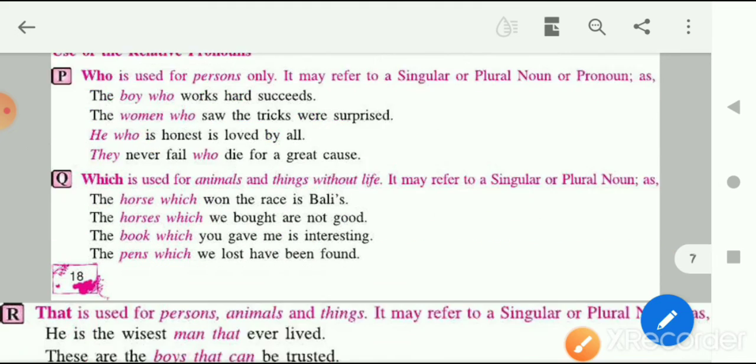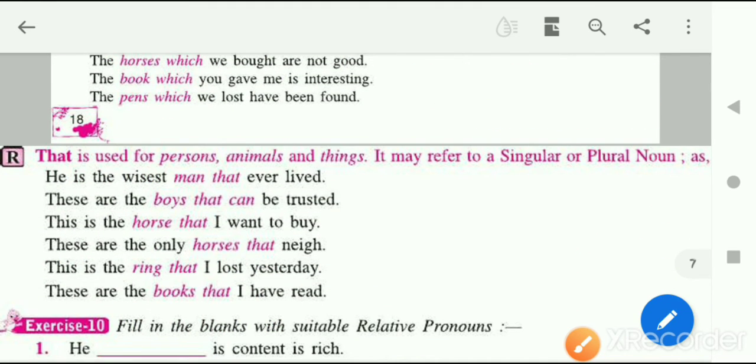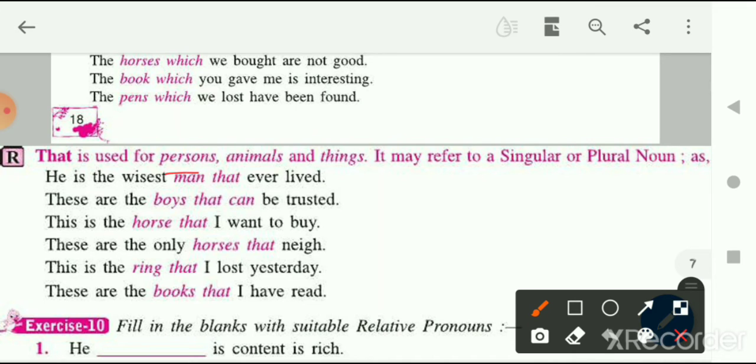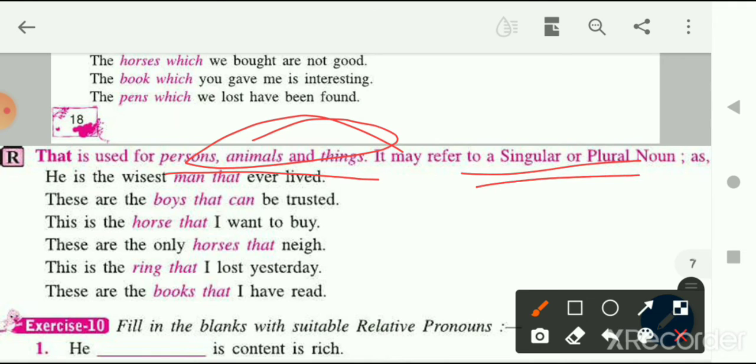Now next is that. So that is used for person, animal and things, and it may refer to singular or plural. Let's see some examples. These are the boys that can be trusted. So in this sentence it is used for which? Person, right? Boys are persons.